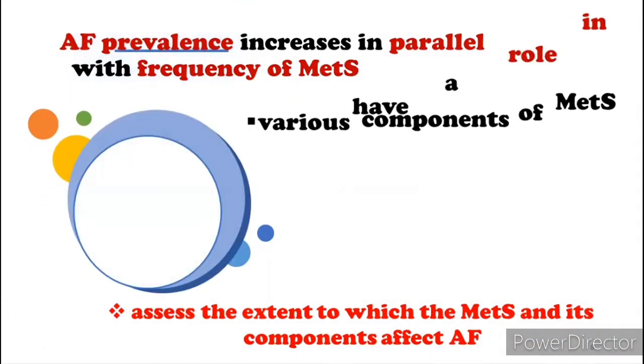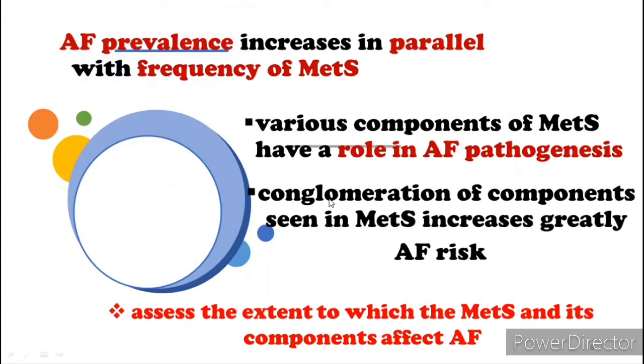The prevalence of atrial fibrillation increases in parallel with the frequency of MetS, and various components of MetS are known to have a role in the pathogenesis of atrial fibrillation. With the conglomeration of components seen in metabolic syndrome, the risk for atrial fibrillation increases greatly. Recent studies have suggested effects of metabolic syndrome and its components on atrial fibrillation, but the results remain controversial. Therefore, the authors performed a meta-analysis in order to evaluate the relationship between MetS and atrial fibrillation risk.